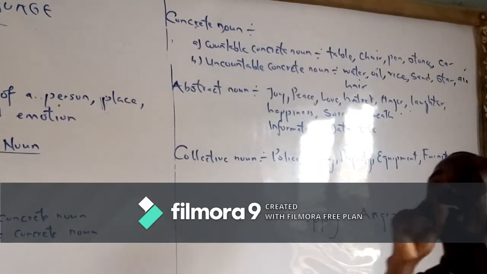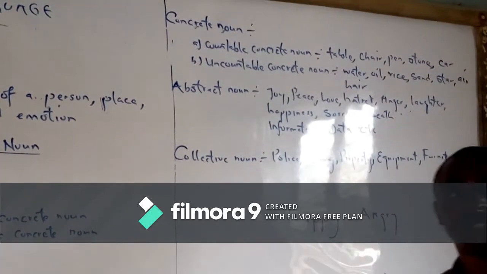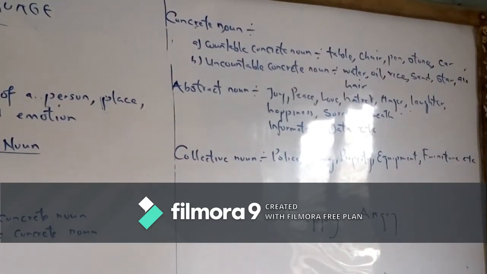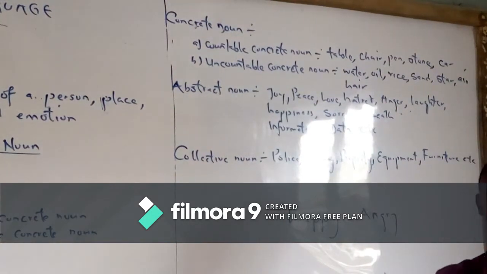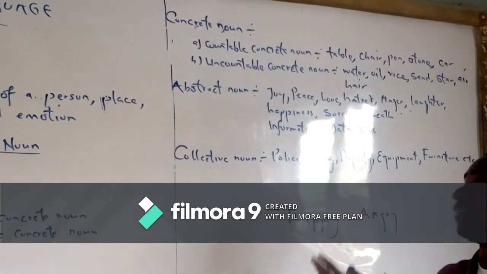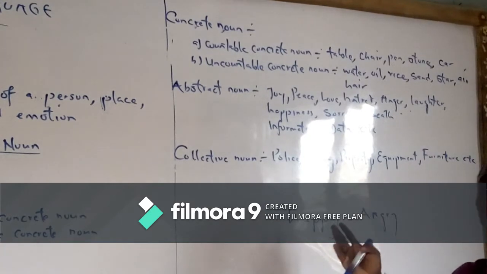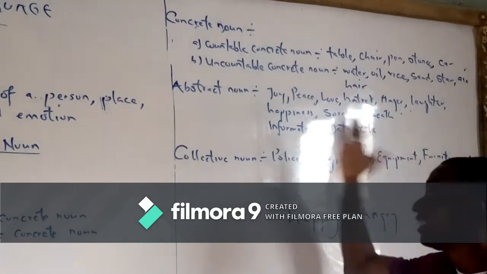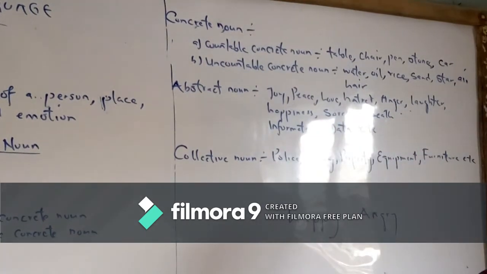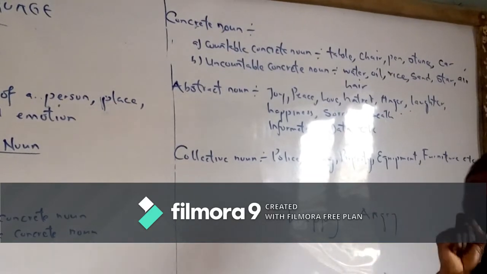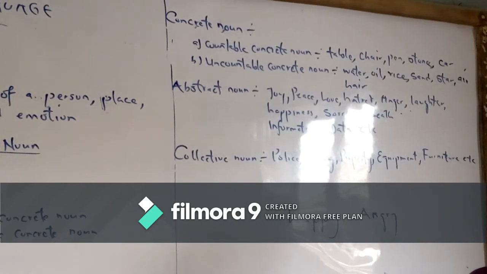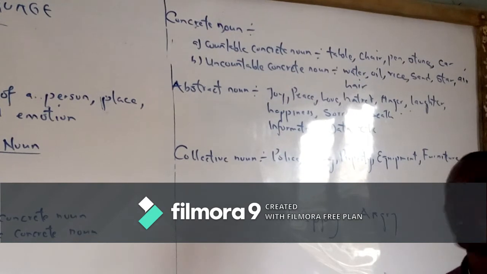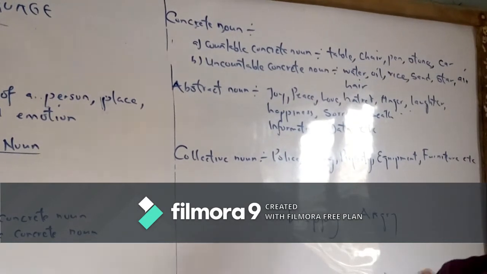Another thing I want you to note is this. We do not pluralize abstract nouns. What does that mean? You don't add S to abstract nouns. You cannot say joys, peaces, happinesses, hatreds. No. We don't pluralize abstract nouns. We don't add S to them. They exist that way without S. And again, we use singular verbs with them. So I cannot say joy are, no; peace are, no. Peace is, joy is, information is.